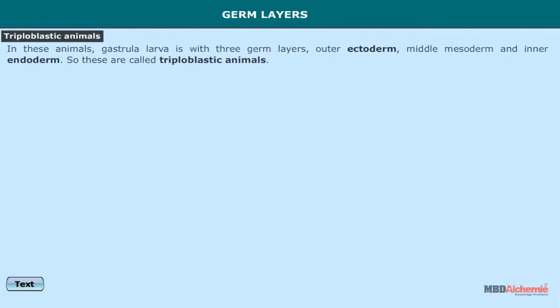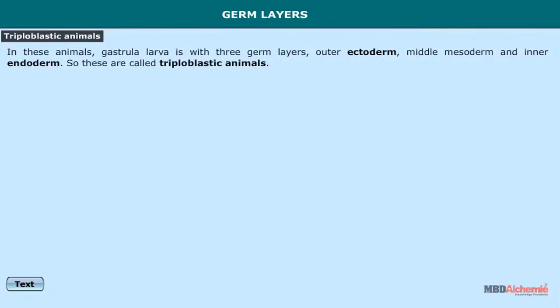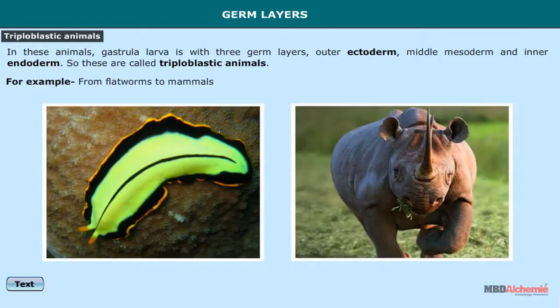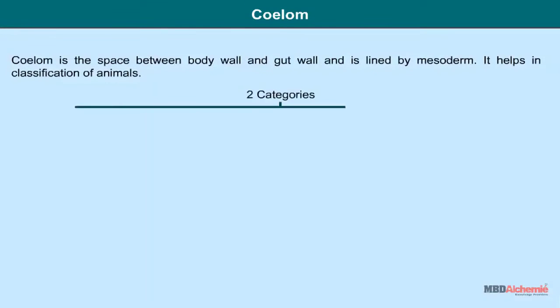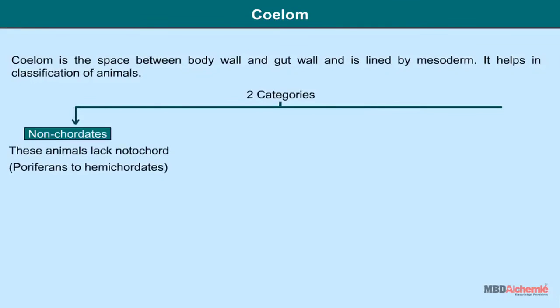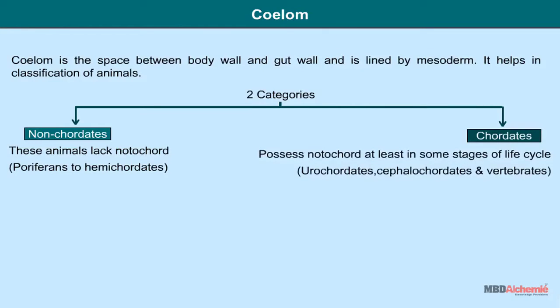Triploblastic animals: in these animals, the gastrula larva is with three germ layers, outer ectoderm, middle mesoderm and inner endoderm, so these are called triploblastic animals. For example, from flatworms to chordates. Coelom is the space between the body wall and gut wall and is lined by mesoderm.